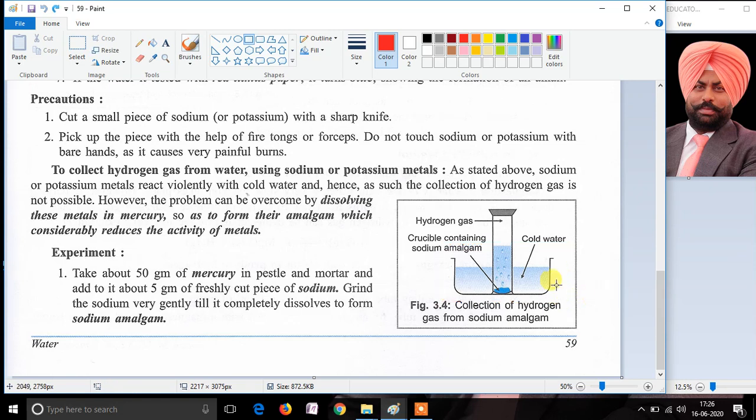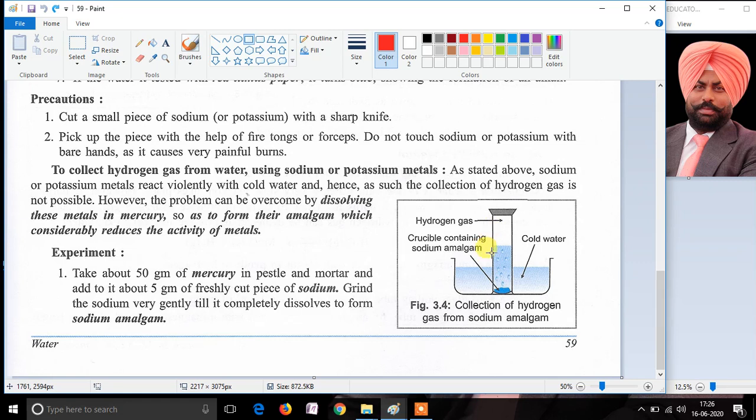Here a gas jar is taken which is filled with water, and it is kept inverted in the trough which already contains water. Now, by tilting this flask, we will introduce the sodium amalgam into the gas jar.